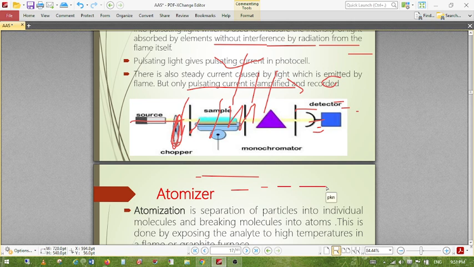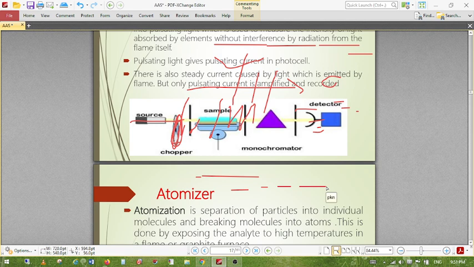Whenever there is spraying, if the sample is highly viscous, it may be very difficult to spray in the nebulization. That also causes a small kind of interference. And chemical interference is more analyte dependent, because some chemicals are not easily atomized. Some particular chemicals are not easily atomized because they form a complex bond with the metal. So in this case, this mainly takes place.